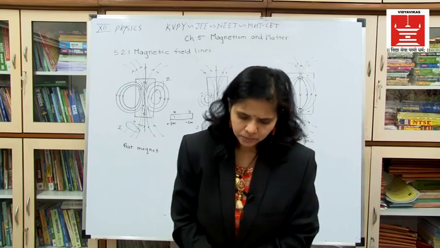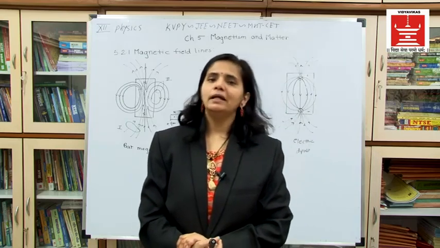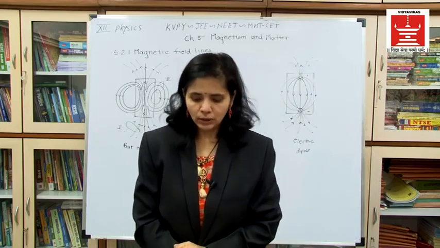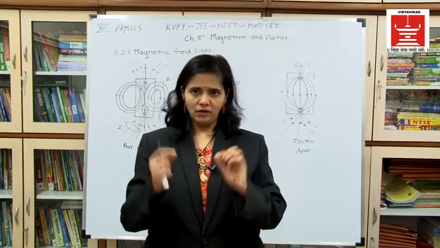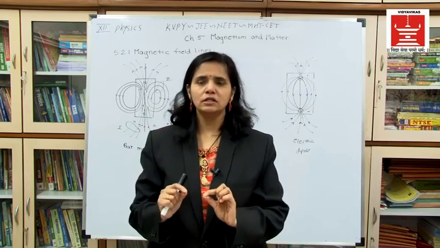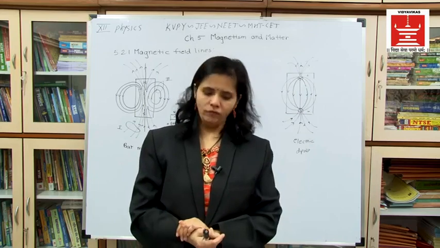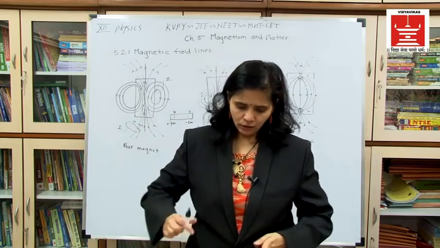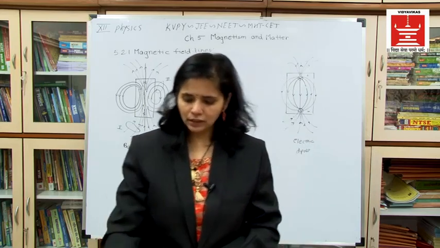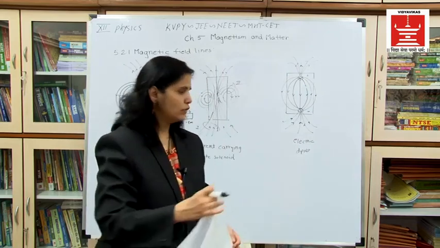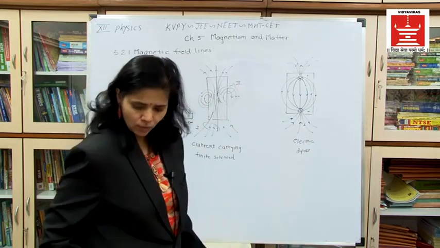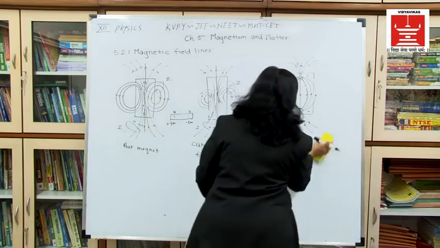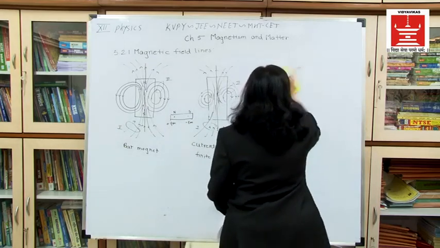The next is that magnetic field lines do not intersect with each other. They will always move from positive N towards S, but they do not intersect with each other. Then we have different patterns for the magnetic field lines, that is, uniform magnetic field and non-uniform magnetic field, which can be shown by using the symbols.